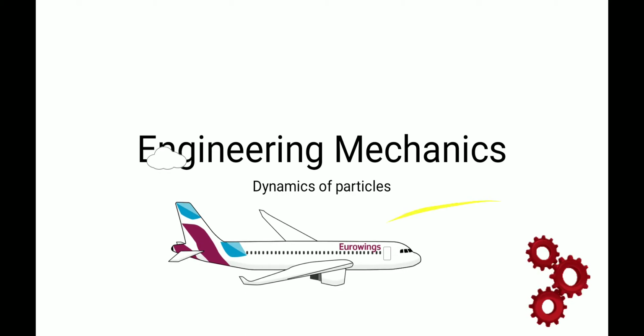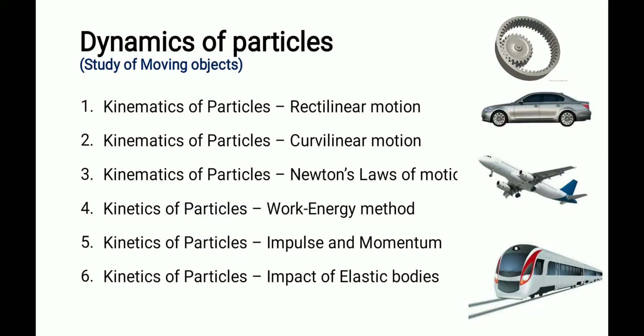Okay, so in this lesson we have 6 chapters. We are dividing the study of dynamics into 6 categories and we are going to study them one by one. Dynamics is classified into two: kinematics and kinetics.